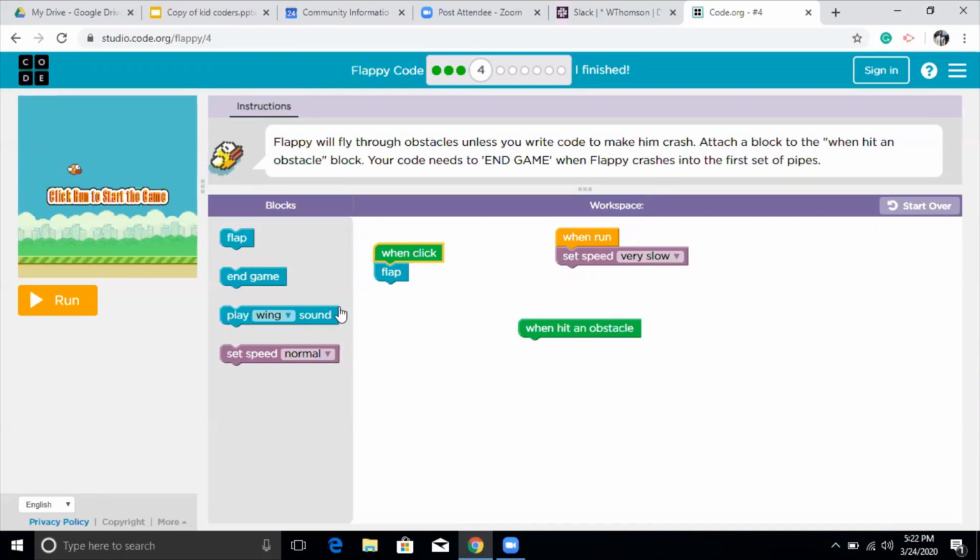So we're going to write code for puzzle number 4. I'm going to choose when click, flap, and play a sound. I'm going to choose a crunch sound this time, and then I'm saying when run, set speed very slow, and then I'm going to choose when hit an obstacle, end game.